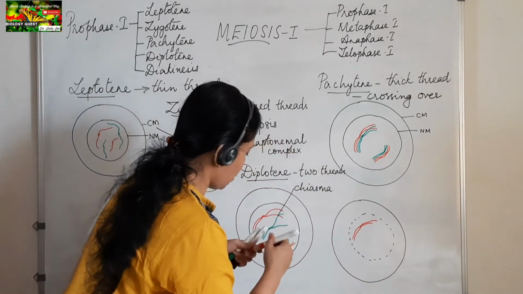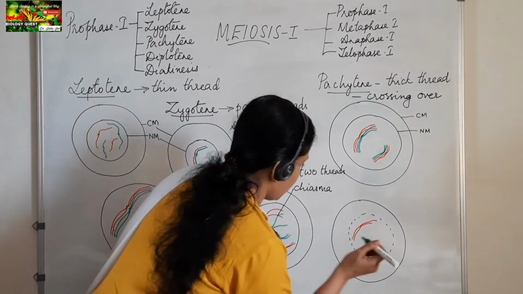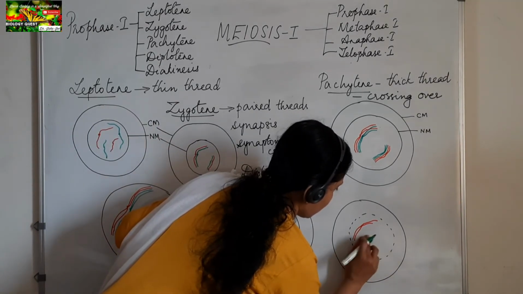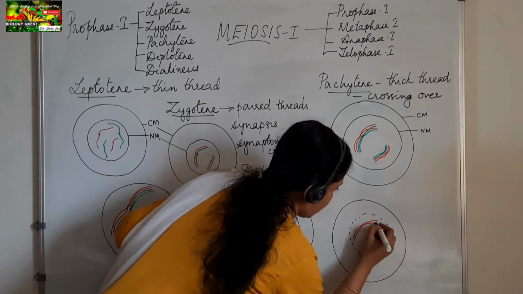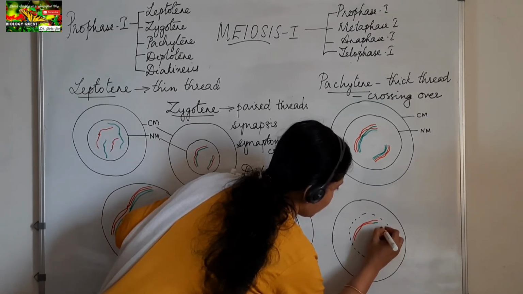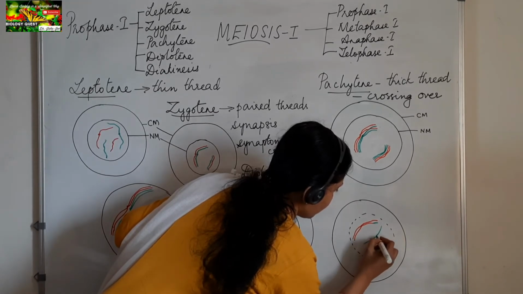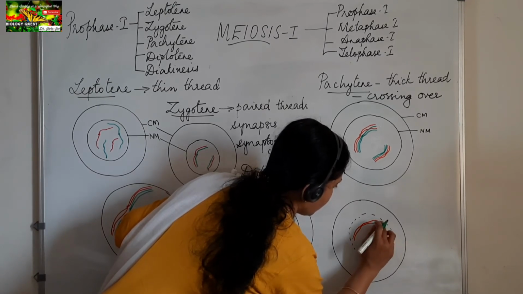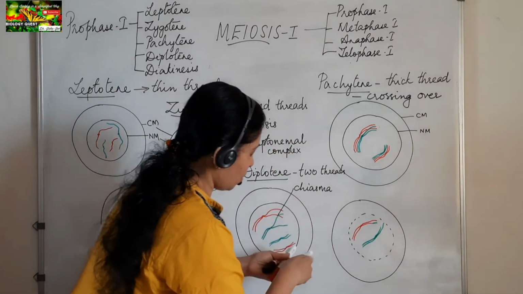That is one chromosome there, the other member of the pair. Okay, drawing the other member. So exchange has taken place. See, you can see.